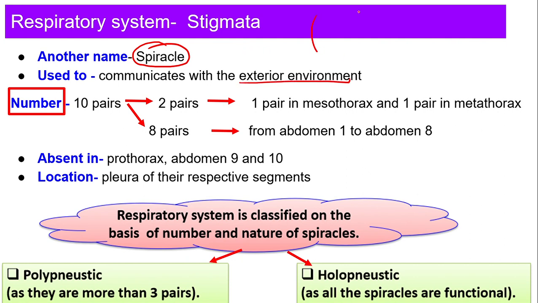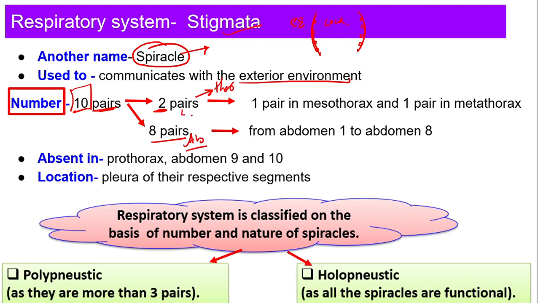So, suppose this is the cockroach, on the lateral side, that is on the pleura, some small openings will be present. These small openings we call spiracles. They are in contact with the exterior environment. So this is your exterior environment. This is my cockroach, right? How many spiracles do we have? We have a total of 10 pairs of spiracles. See, one will be at one side, the other at the other side. So 10 pairs are present. 2 are present in the thoracic region and 8 are present in the abdominal region.